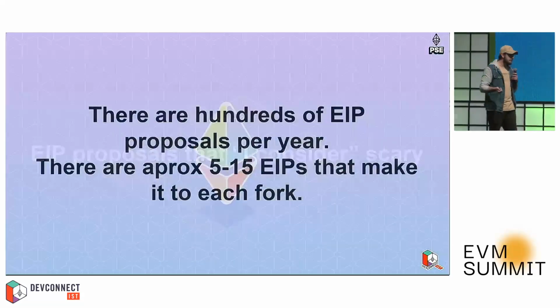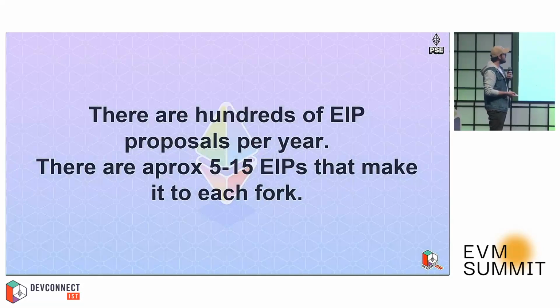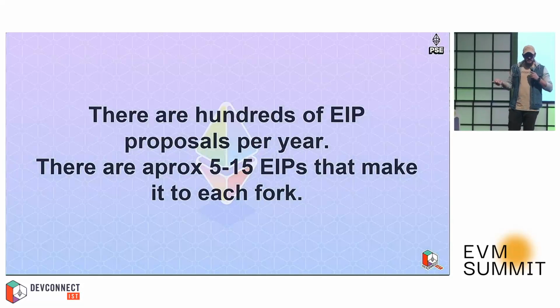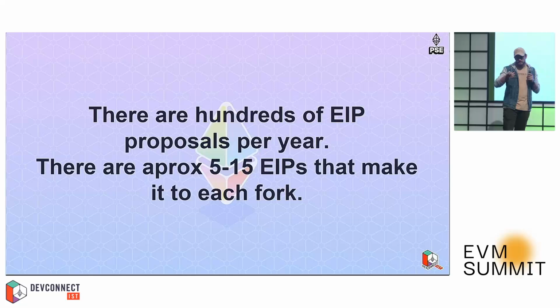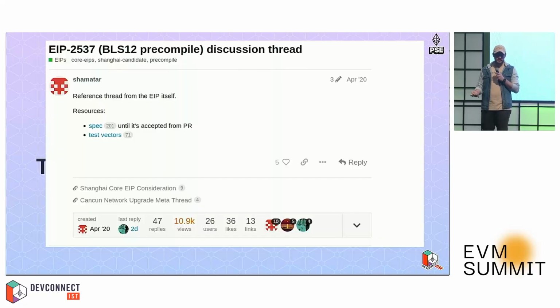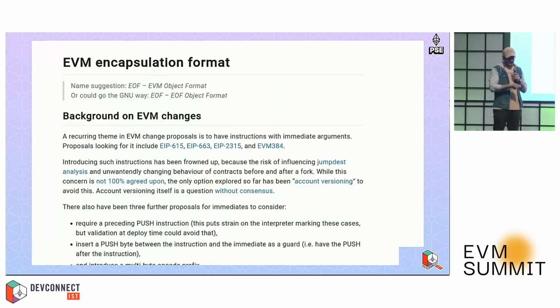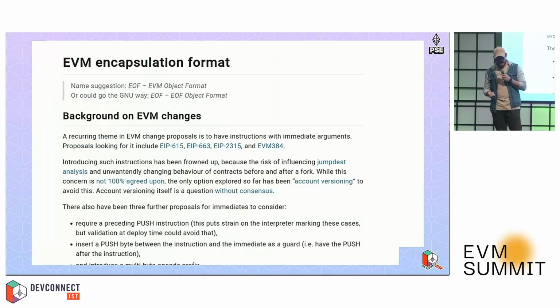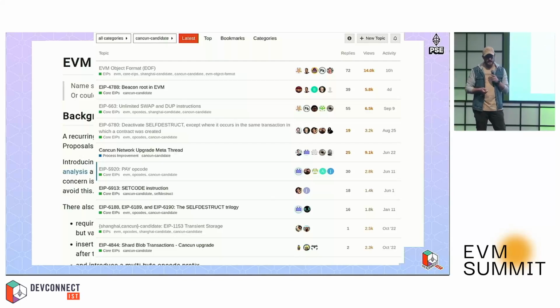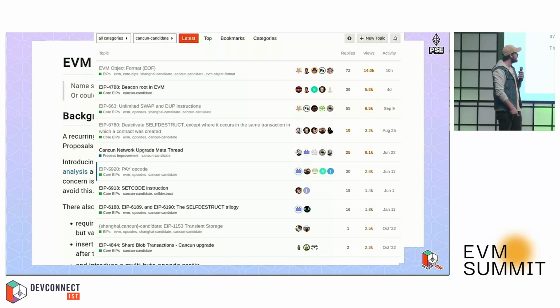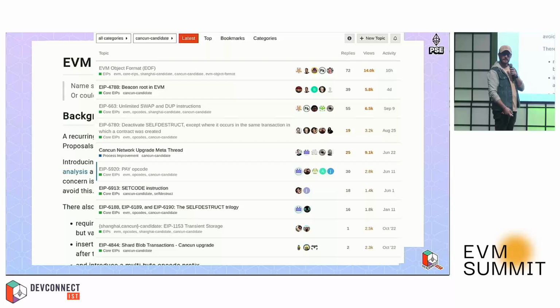So the EIP proposals that I consider scary: there are hundreds of EIPs proposed every year, and between 1 to 15 make it to each hard fork. We can see some examples here, like BLS precompile, EVM, Ethereum object format, or Ethereum object model. And this is, for example, a list of all of the Cancun candidates that we have for the next hard fork. And as you can see, this is not small at all.